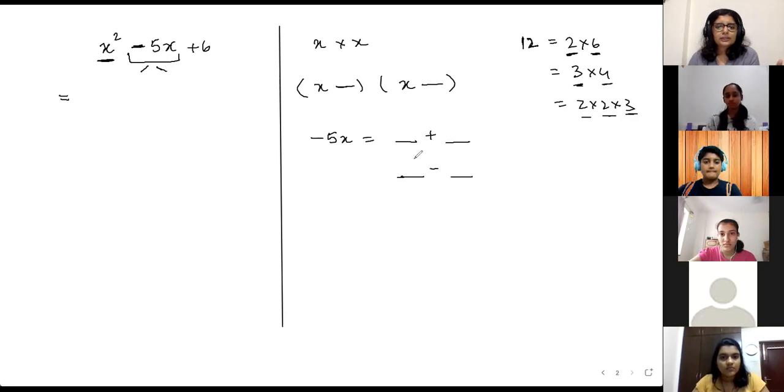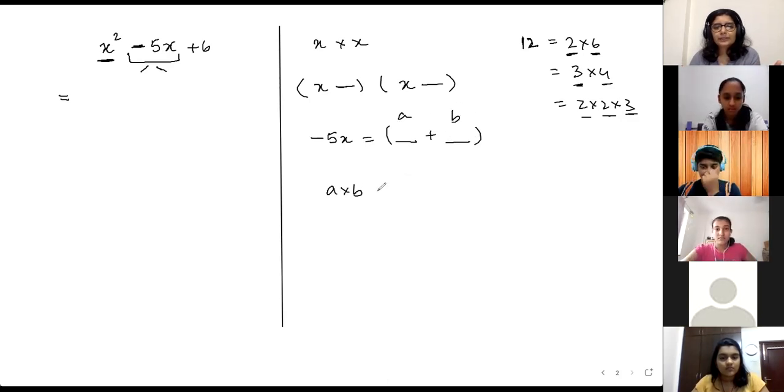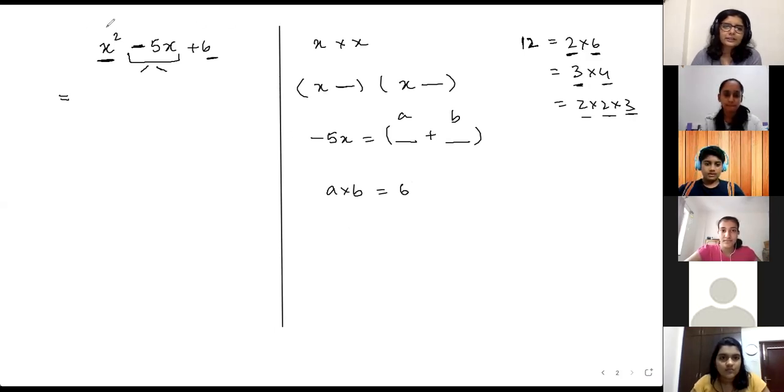So basically, let's say you're writing it as a sum of 2 things. When you multiply these 2 things, if I call them A and B, when I do A into B, I should get the last term, so in this case it is 6. Or, I should get 6 into x square, the product of these 2. So I should get 6x square.